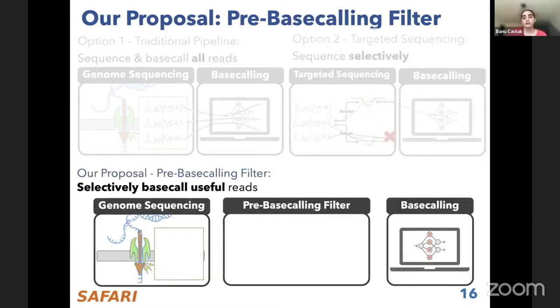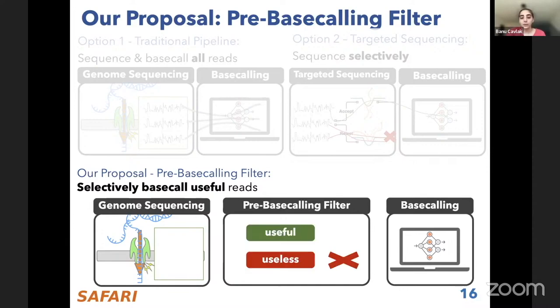What we propose instead is a pre-base calling filter, which selectively base calls the useful reads. Similar to the traditional pipeline, we sequence everything, but we don't base call everything. And in contrast to targeted sequencing, which does not sequence everything, we do. But this requires another step in the pipeline, the pre-base calling filter, between the sequencing and base calling steps.